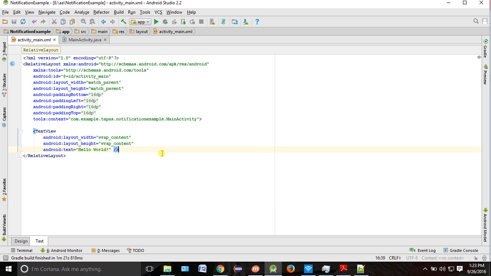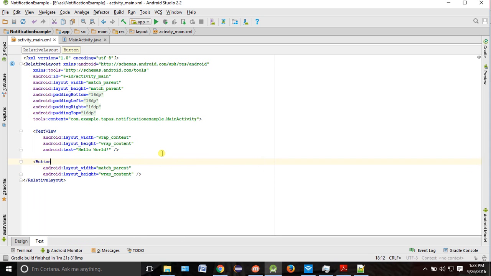Now we want to create one button. In fact, two buttons. Button. Button. Okay. Suppose I want to make my width match parent, height wrap content.